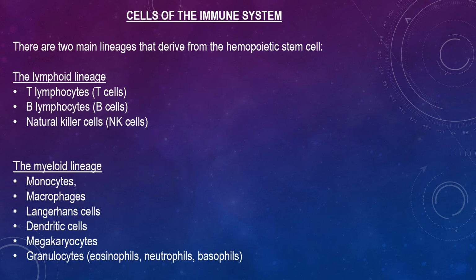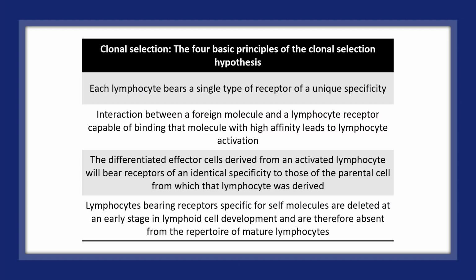There are two main lineages that derive from the hematopoietic stem cell: the lymphoid lineage, T lymphocytes, B lymphocytes, and natural killer cells, and the myeloid lineage, the monocytes, macrophages, Langerhans cells, dendritic cells, megakaryocytes, granulocytes such as eosinophils, neutrophils, and basophils. Let's look at clonal selection.